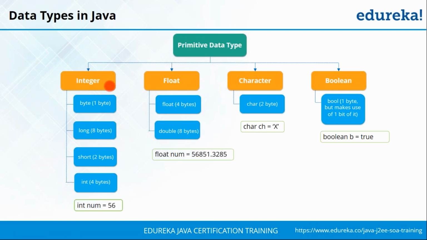Integer is used to store a numerical value, and this numerical value cannot have decimal points. For decimal points you have float. So any numerical value that does not have a decimal point can be stored as an int. Within the integer type itself you have four different types: byte, long, short and int. Based on the numerical value which you're going to be storing, you can use either of these.